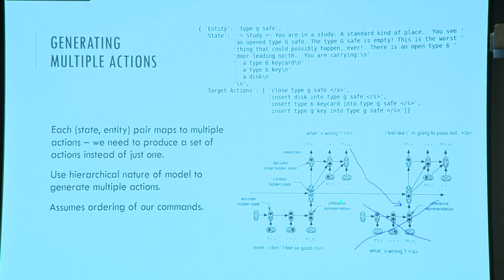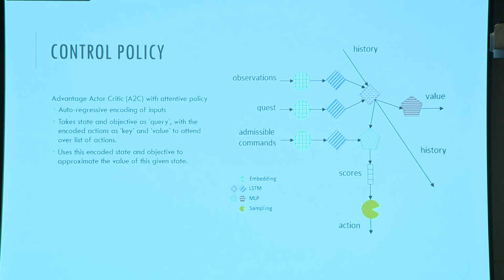G-safe. And then we expect it to generate the second action, and so on and so forth, until we generate a stop token, which is very much what you normally do in text generation. So now let's talk about the control policy. I'm sorry, this is all very technical, but the techniques we use are pretty cool, I think.